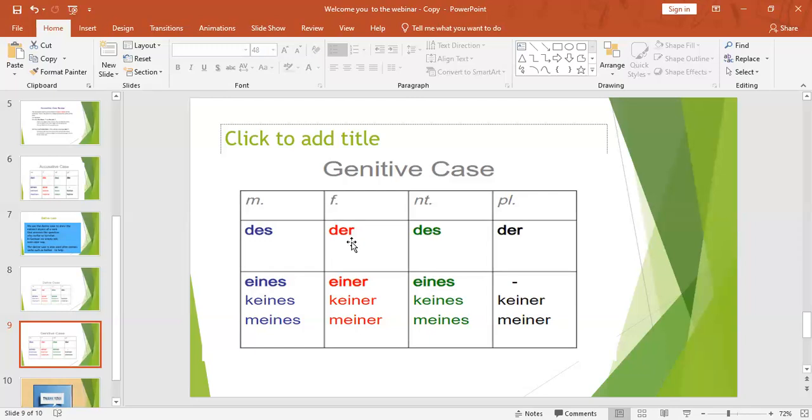Okay, are you getting it? Today I have given the overall idea about all these cases, how we are doing the change as per the case, and why we are applying the case. If I want to apply the case, what changes I have to make, everything. That's all. One more example for the genitive case, I will try to write.